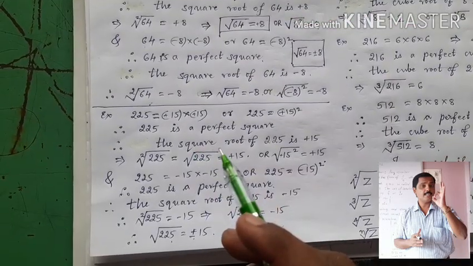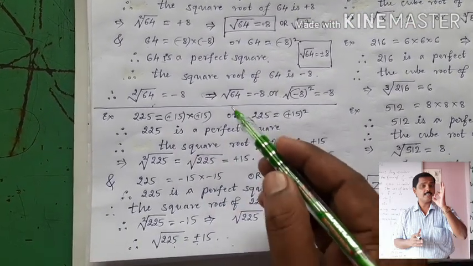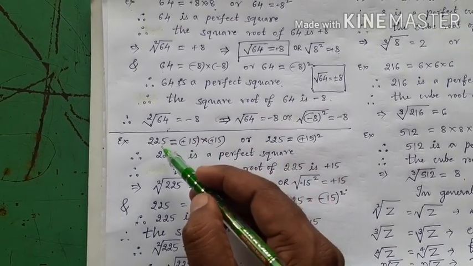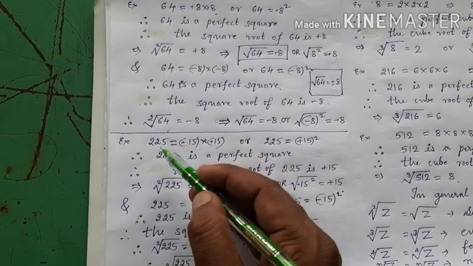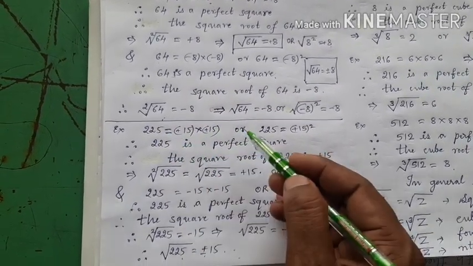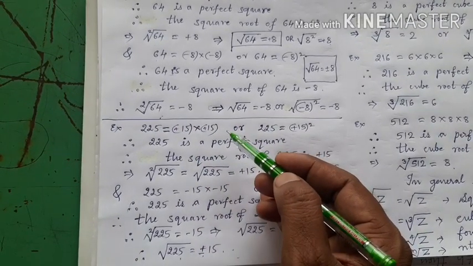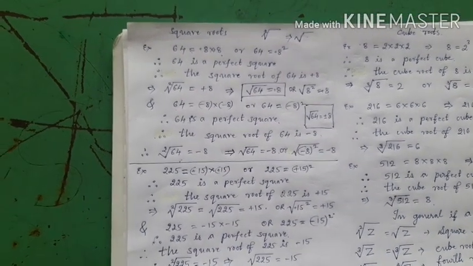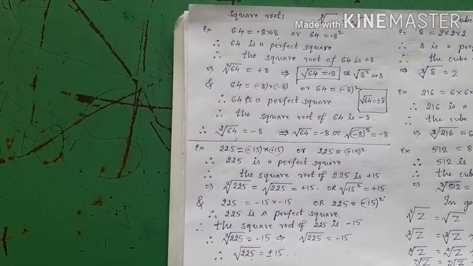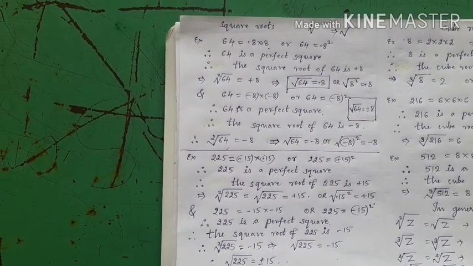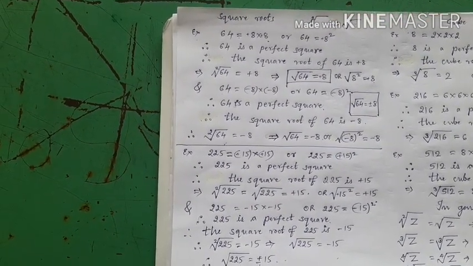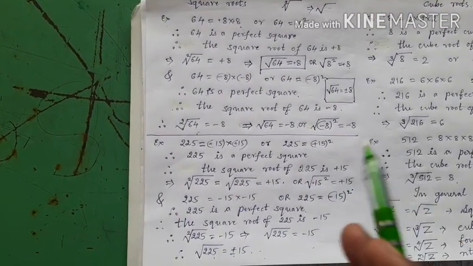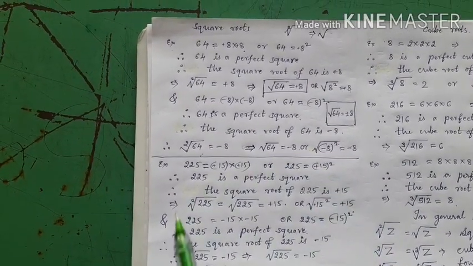What is a square root? Square root is a number which, when multiplied 2 times, gives a perfect square number. Or to get the perfect square number, the number which is multiplied 2 times is called the square root of the given number. So children, here we can conclude that any number which is written as the product of 2 equal integral factors is a perfect square, and to get a perfect square, the number which is multiplied 2 times is called the square root of the given number.